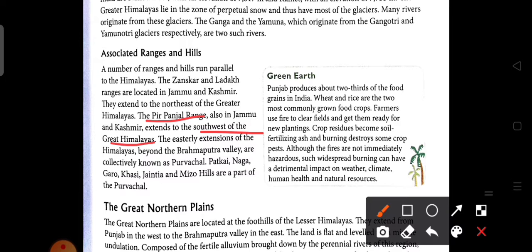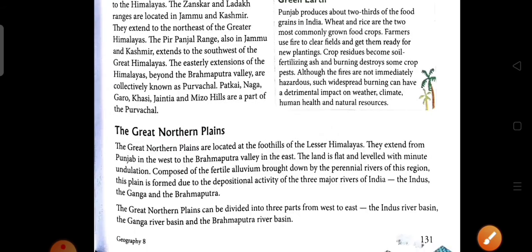Next, the easterly extensions of the Himalaya beyond the Brahmaputra valley are collectively known as the Purvanchal range. So after the Brahmaputra river, the extensions of the Himalayas are known as the Purvanchal ranges. In these ranges, Patkai, Naga, Garo, Khasi, Jaintia and Mizo hills are part of the Purvanchal range.